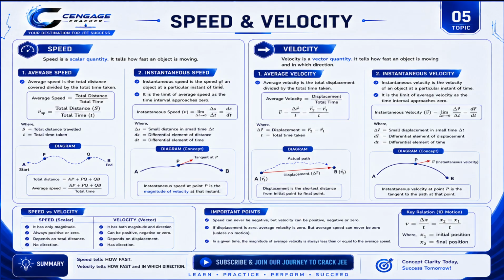Instantaneous speed is the speed of an object at a particular instant of time, and it is the limit of average speed as the time interval approaches zero. Better you try to understand this formula, because that is more important than this instantaneous speed concept. But I will say, what is instantaneous speed? It is the speed at a particular instant.